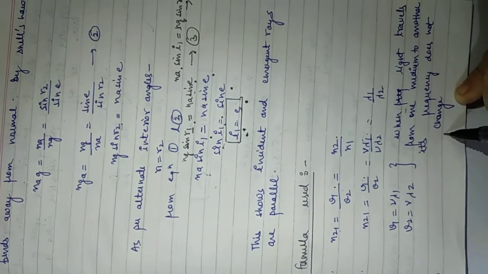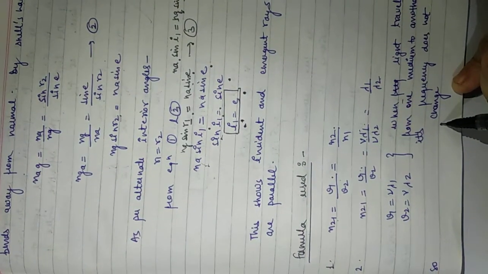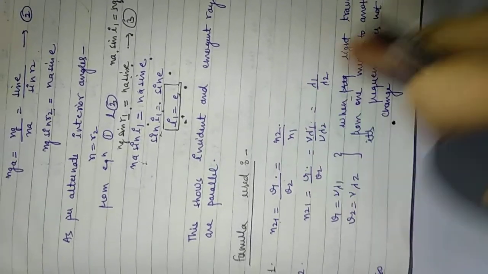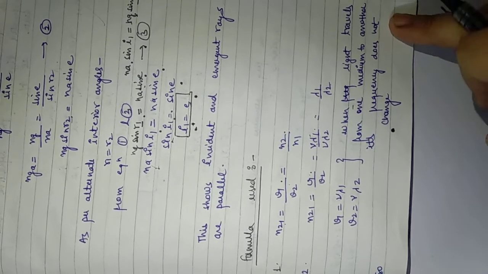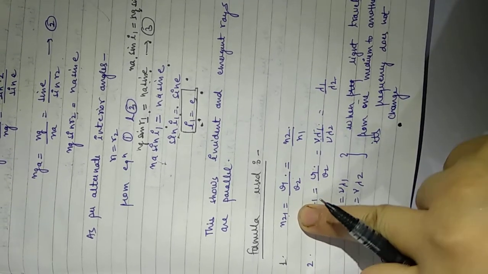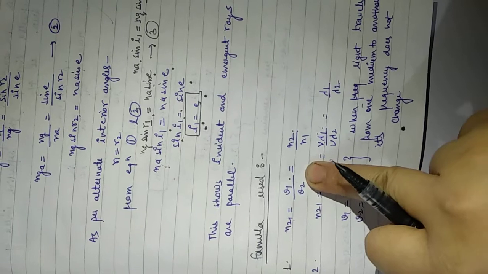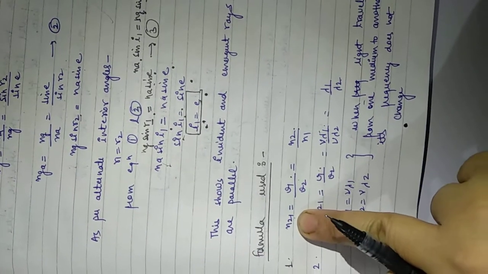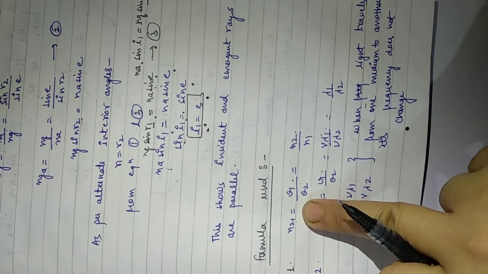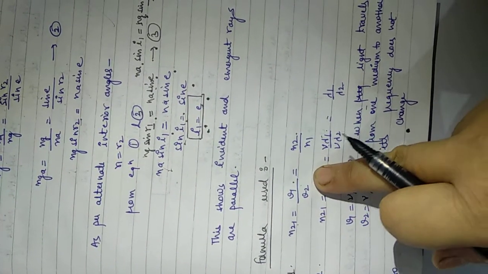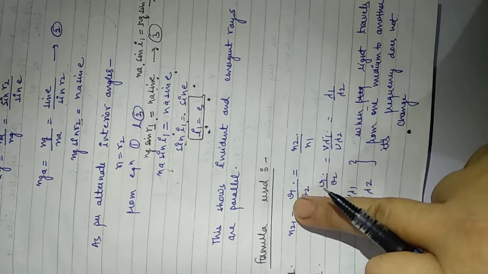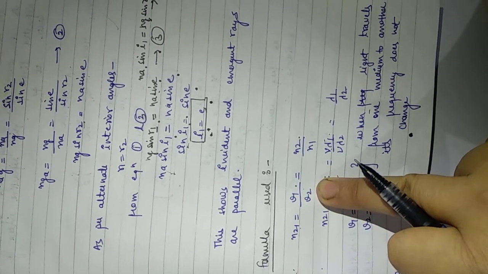Now I have given you assignment 3. In this assignment, most of the students have a problem. So we'll revise some formulas, and on the basis of these formulas we'll solve some questions. Your first formula is the refractive index in terms of speed of light. The refractive index of the second medium with respect to the first medium can be written in the form of V1 by V2, that is the speed of light in medium 1 and speed of light in medium 2.